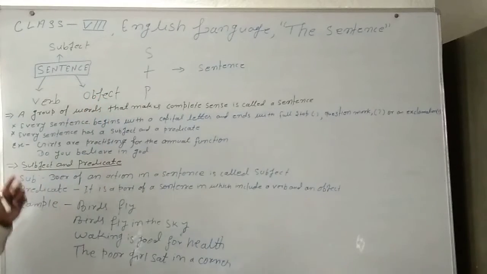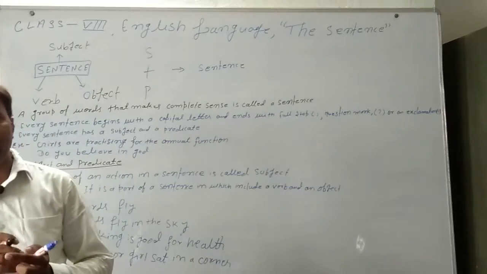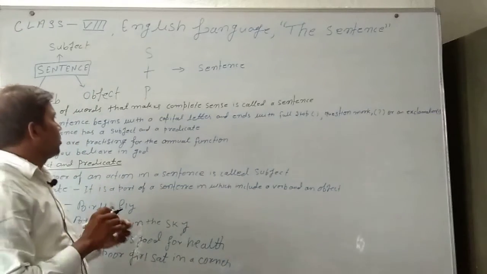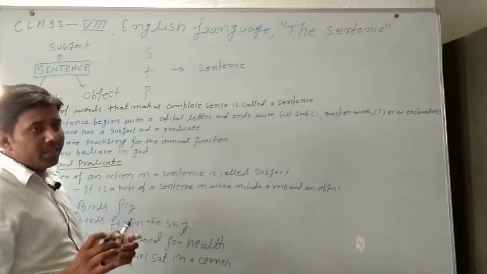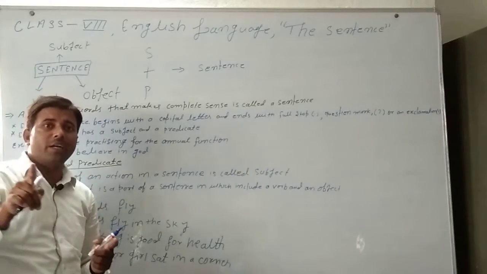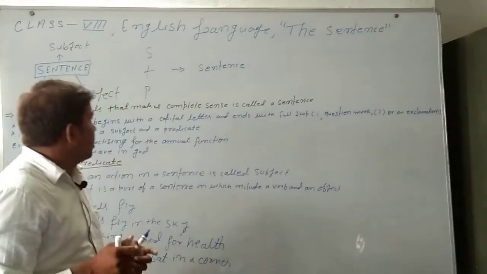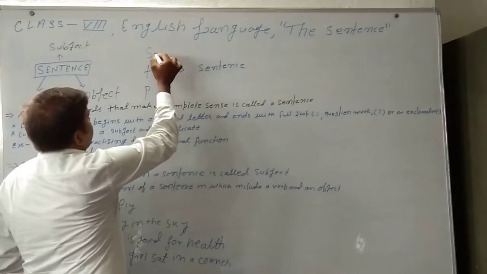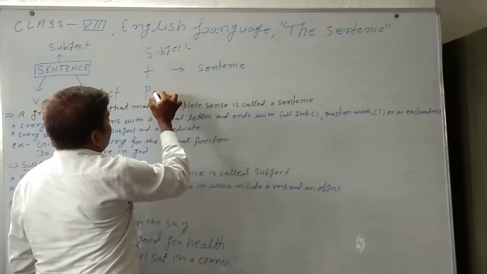It means these three words meet and make a complete sense. That is called a sentence. After this, we will see a sentence also contains a subject and a predicate. S is for subject and P for predicate.